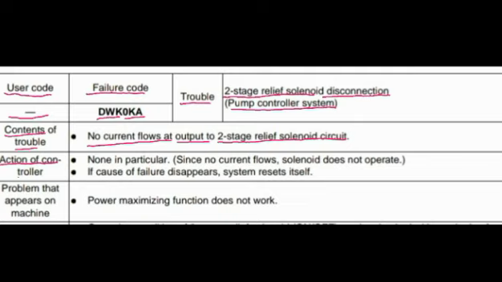Action of controller: none in particular, since no current flows, solenoid does not operate. Second one, if cause of failure disappears, system resets itself. Problem that appears on machine: power maximizing function does not operate.